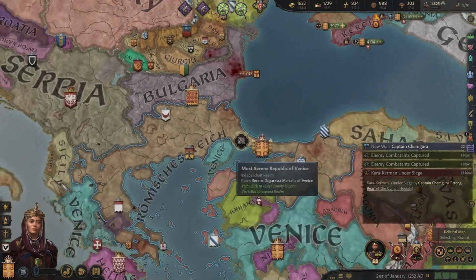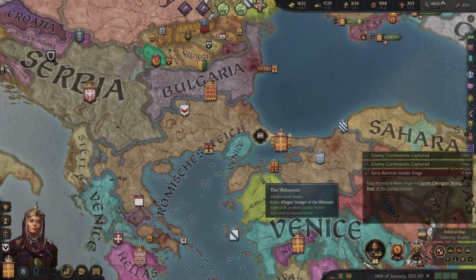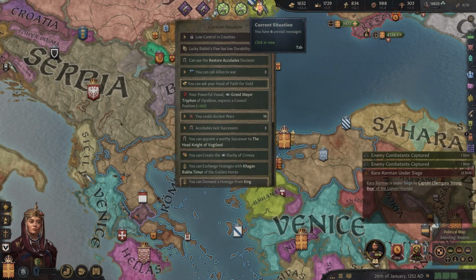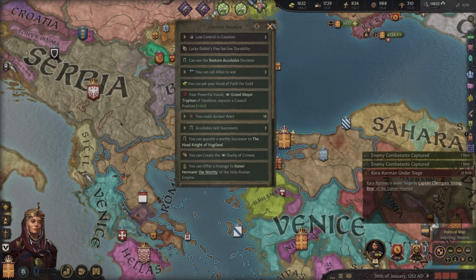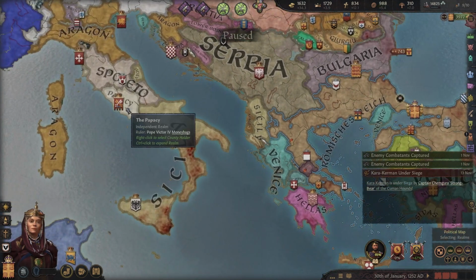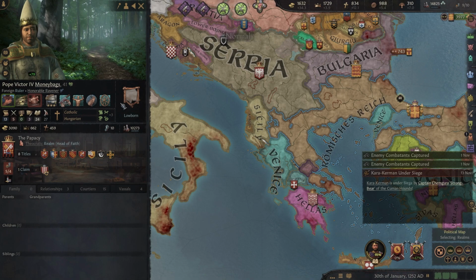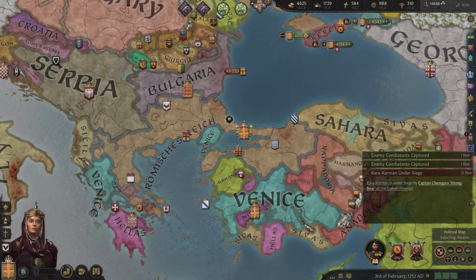Alright, let's let the time roll on. Hopefully the sieges will be done soon enough anyways. We can ask our head of faith for gold. Oh, yes, please. That's all the Pope is good for right now, just to fill our coffers here. Yeah, this is where we make most of our money.